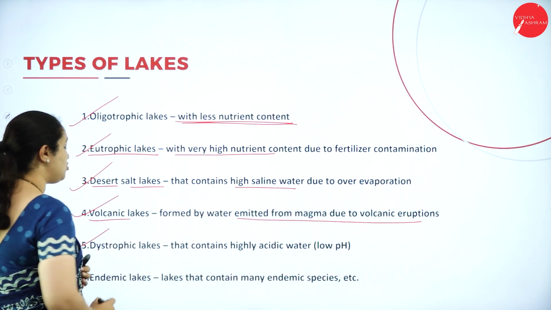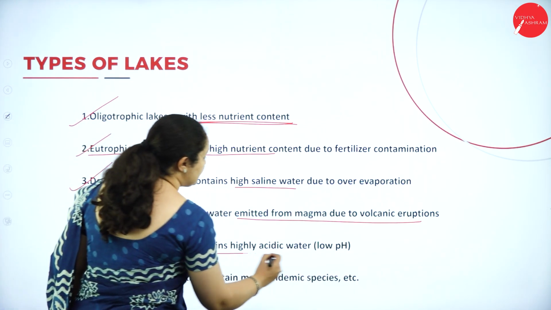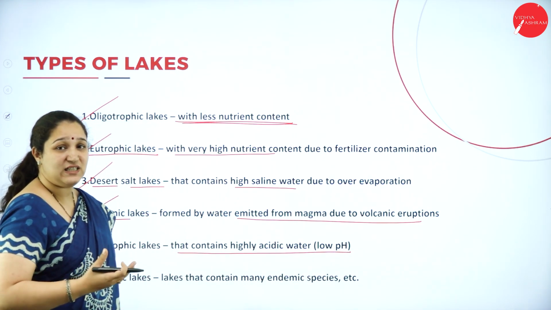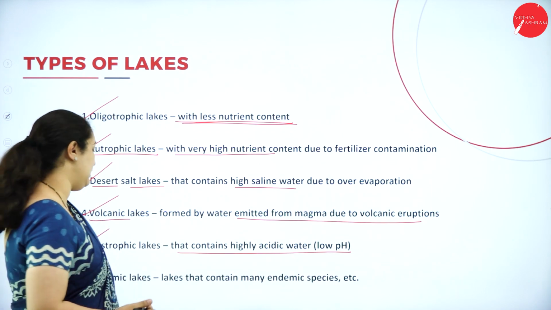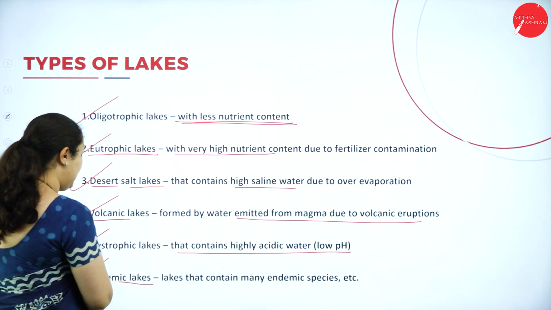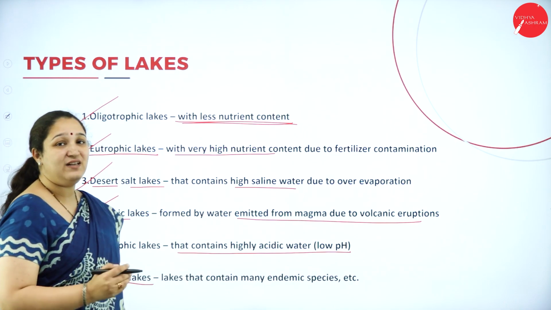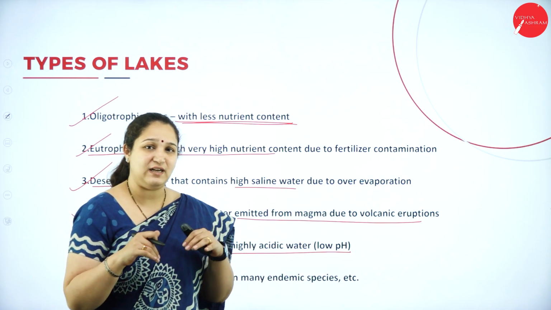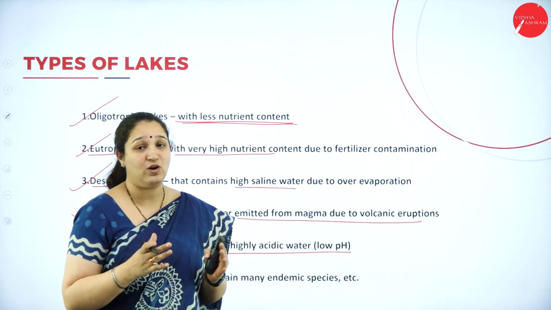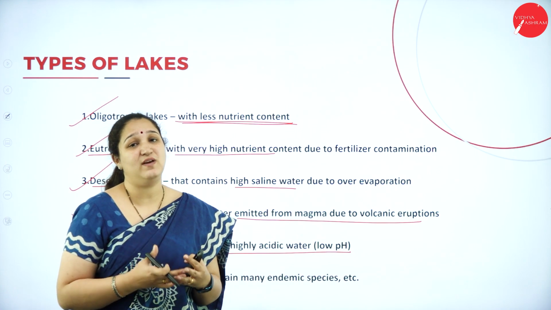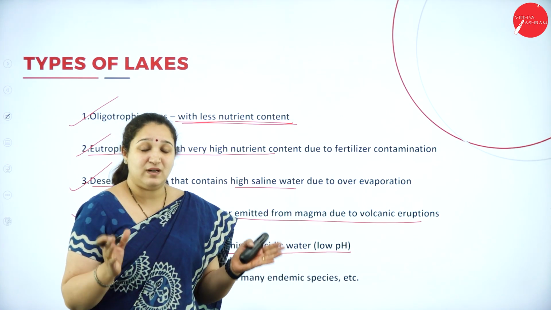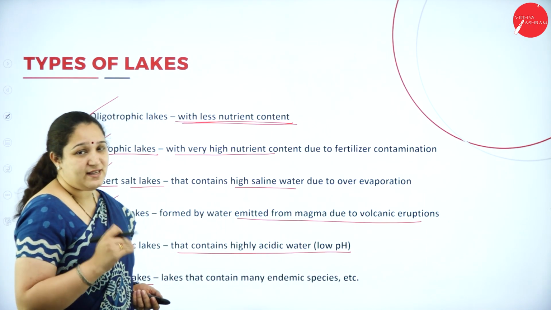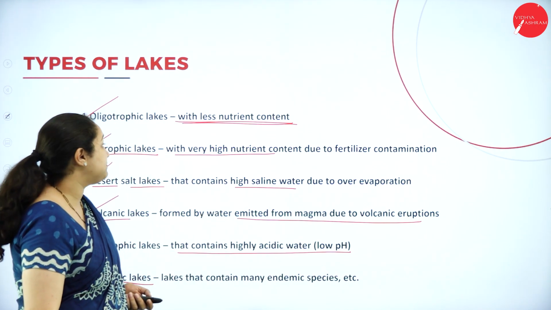Next we have the dystrophic lakes that contain highly acidic water, that is the pH is very low, it is very acidic, then we call it dystrophic lakes. Last one is endemic lakes. Lakes that contain many endemic species. Endemic species means they have species only in that lake, not there elsewhere, then we call it an endemic lake, which is very important for the richness in biodiversity. Okay, so these are the different kinds of lakes which are present.